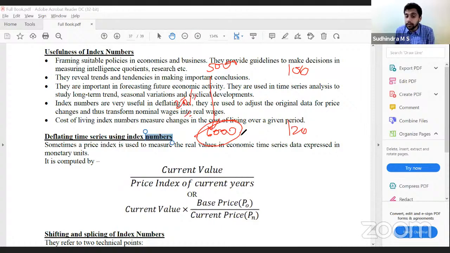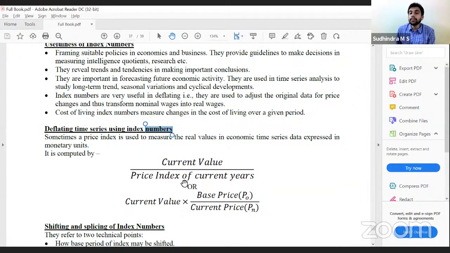I have to first bring this down to 100. If this is at 120, what would be at 100? Then compare with the real increase in the price. That is deflating. How do you calculate it? Current value into base price by current price. So here, we calculate 6,000 by 120 into 100. We get the deflated value. Clear?